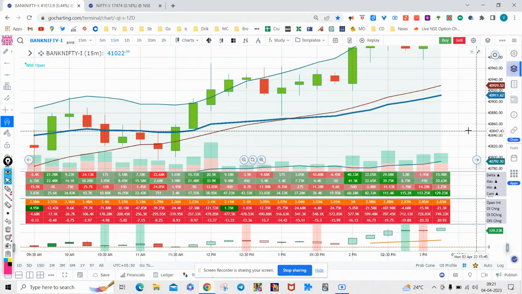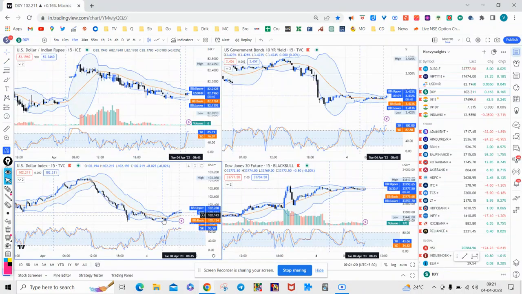Hello all, welcome to Order Flow analysis of Bank Nifty for 3rd April 2023, that is Monday. So let's look at the macros first.